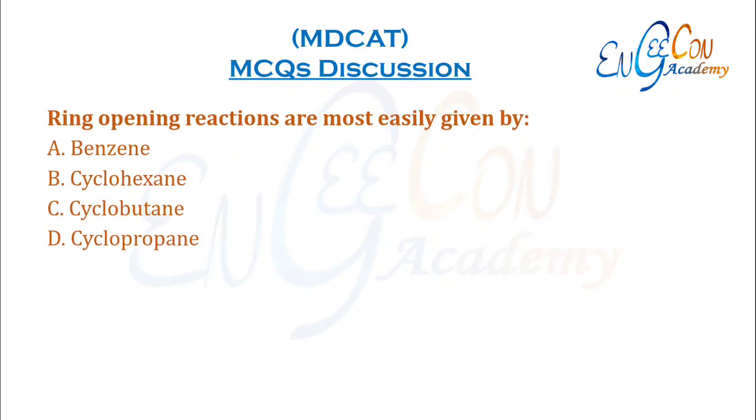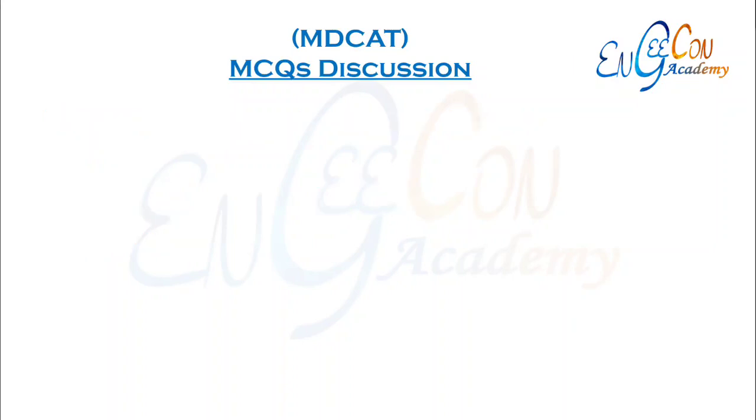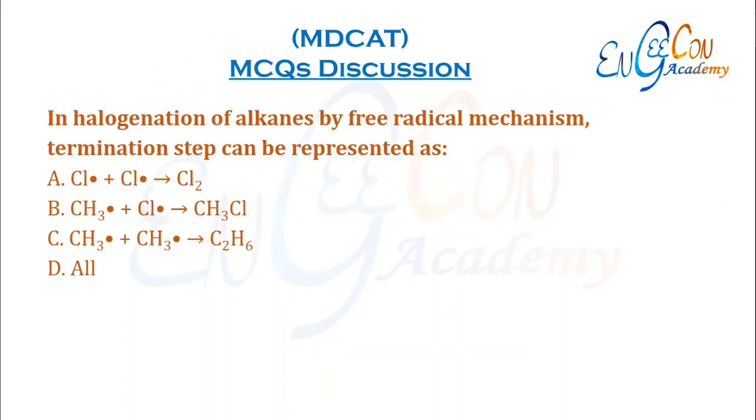Ring opening reactions are most easily given by. So ring opening reactions are given by cycloalkanes. In cycloalkanes, the greatest angle strain is present in cyclopropane, so it gives the ring opening reactions most easily due to angle strain. The other cycloalkane that gives ring opening reaction is cyclobutane, but it requires drastic conditions to give ring opening reactions. So cyclopropane easily gives ring opening reactions.